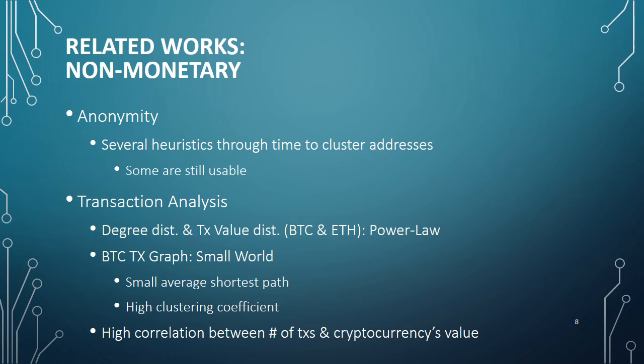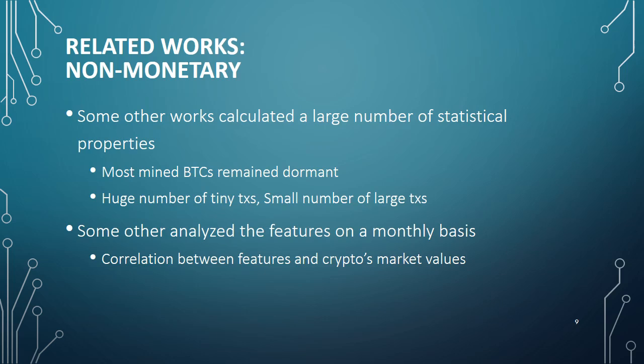Also, from another perspective, there are some works on checking the relation between the number of transactions and the value of the cryptocurrency, and it turns out that actually there exists a high correlation between them. Moreover, there are some other works that calculated a large number of statistical features of Bitcoin and also some other cryptocurrencies and tried to analyze them.